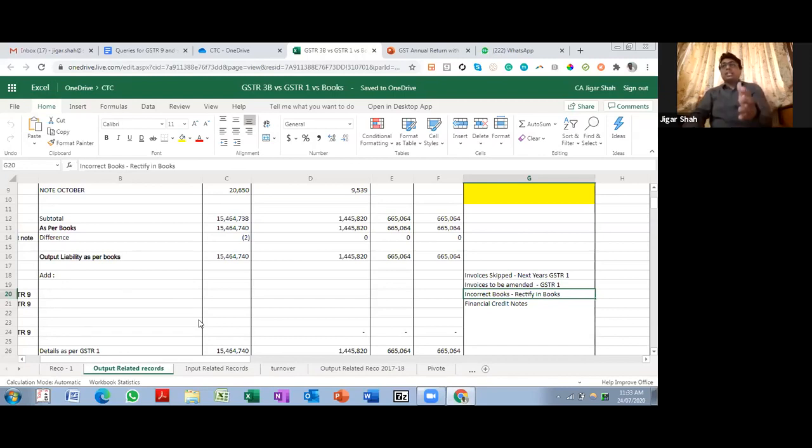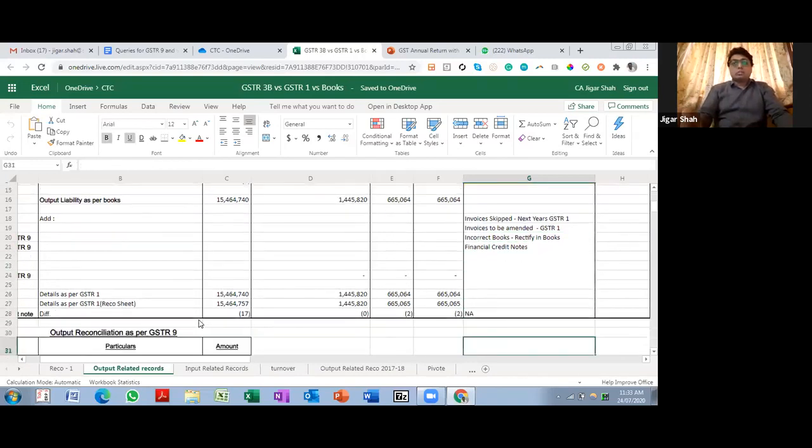If your books are not finalized yet, once your books are finalized, you cannot do much about it. But if you are doing this process before the stat audit is completed, then yes, you can do this. So what we do in our firm is we do this process, this output related and input related, as part of our stat audit itself, so that later on we don't have an issue. It is highly recommended that at least this RICO one, output related and input related thing, you do as part of your stat audit itself, so that if there is anything which is required to be rectified in books, you still have a scope of doing it.